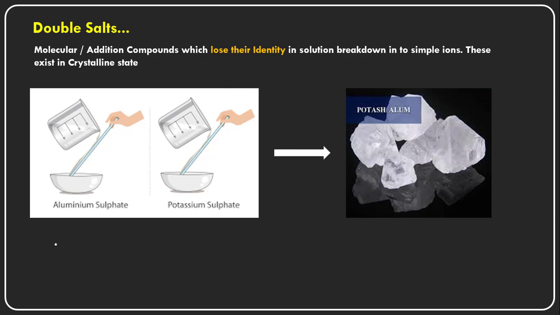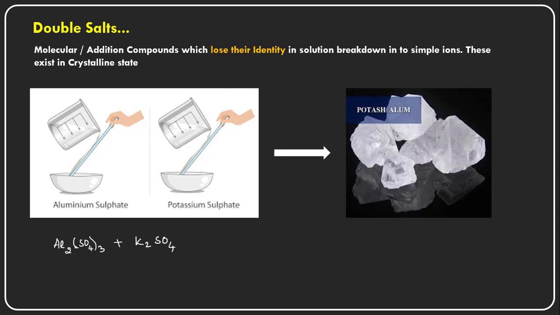I will write it here: Al2(SO4)3, aluminium sulfate, when added to potassium sulfate, K2SO4, right?